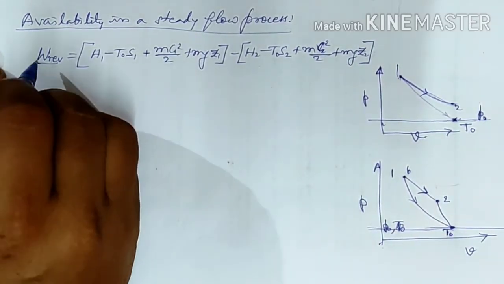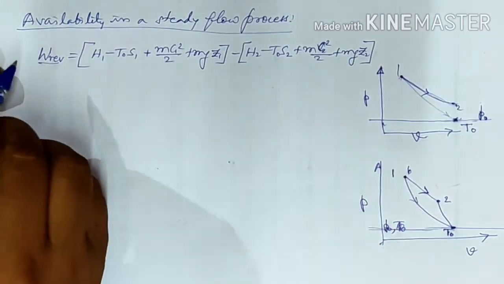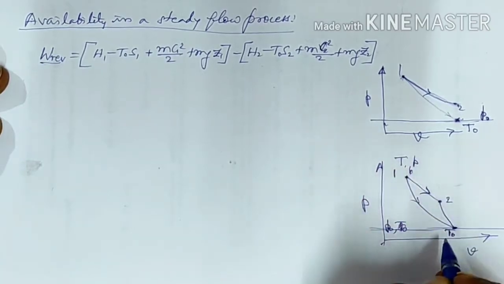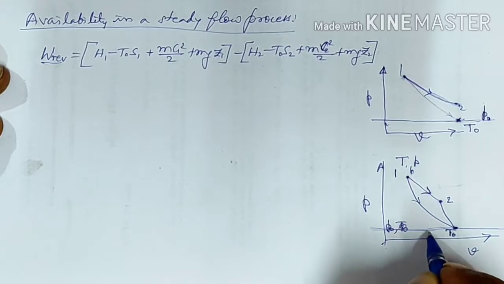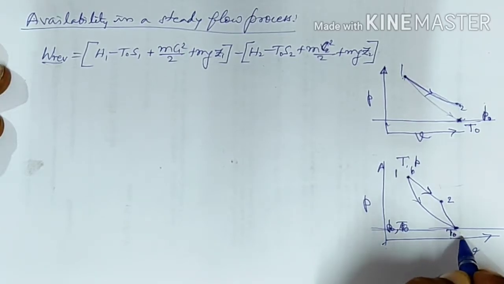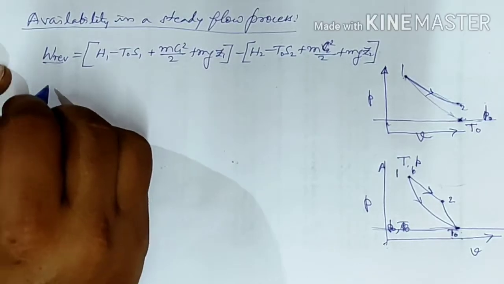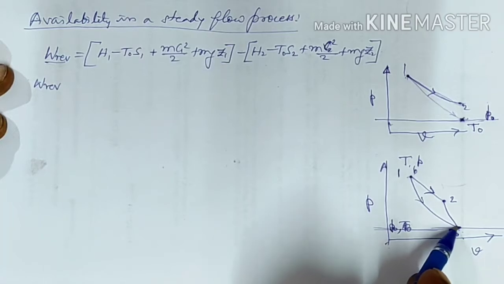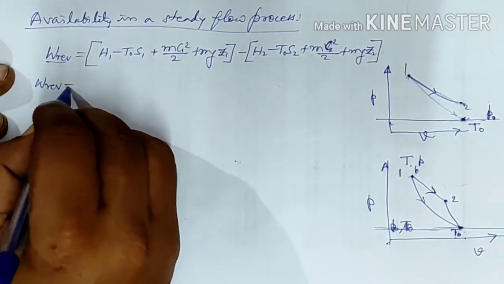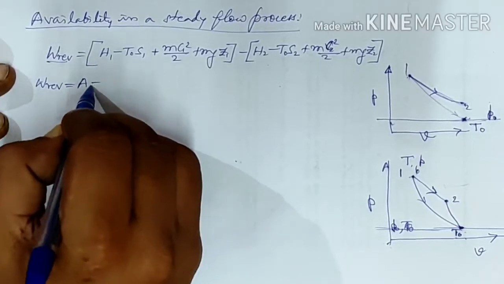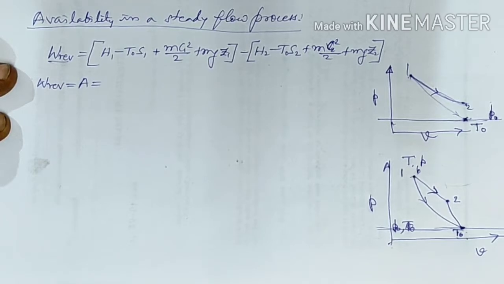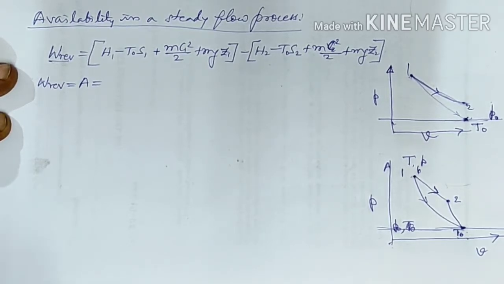In that particular case, at point 1 the temperature is T and the pressure is P, and at this particular point the suffix 0 gives the temperature T0 and the pressure P0. Then the reversible work between 1 and the dead state 0 will equal the availability, because the availability, we said, is the maximum work which we can get between the system and the surrounding when the system comes into equilibrium with the surrounding.